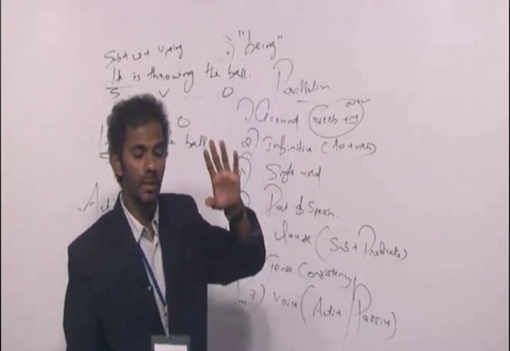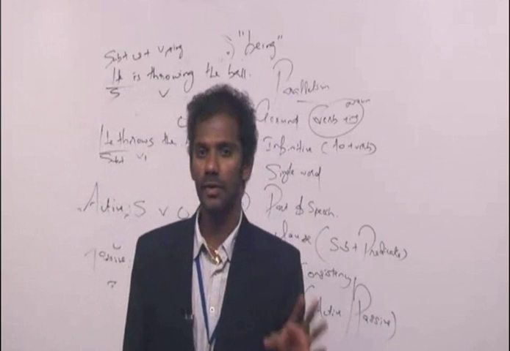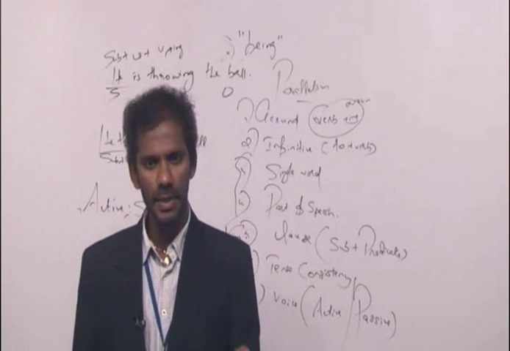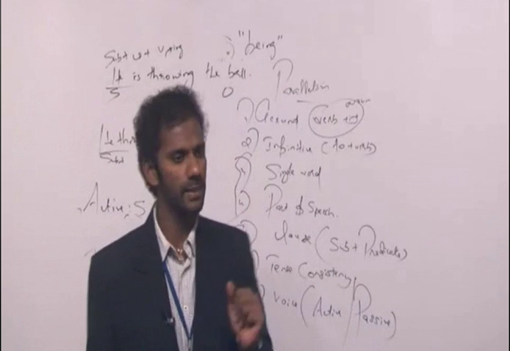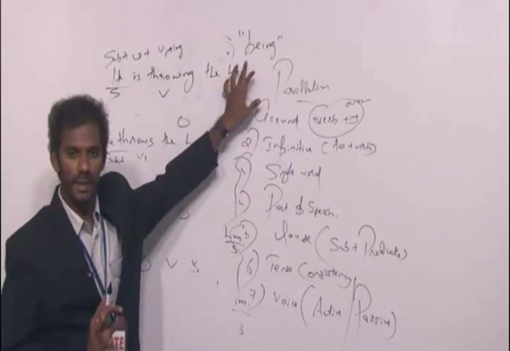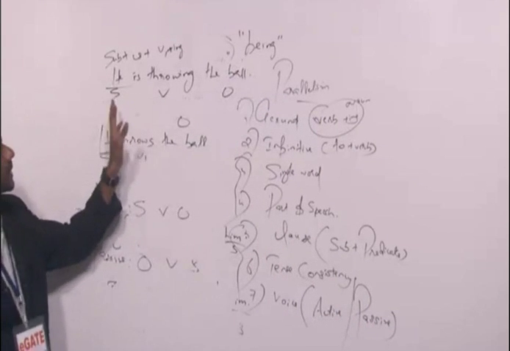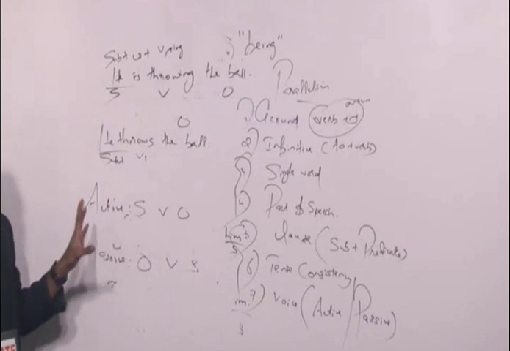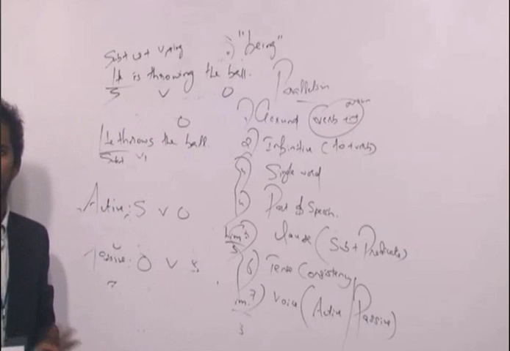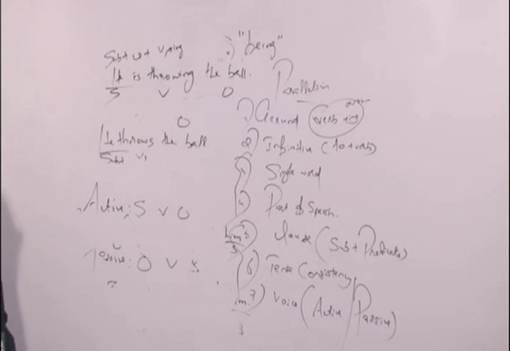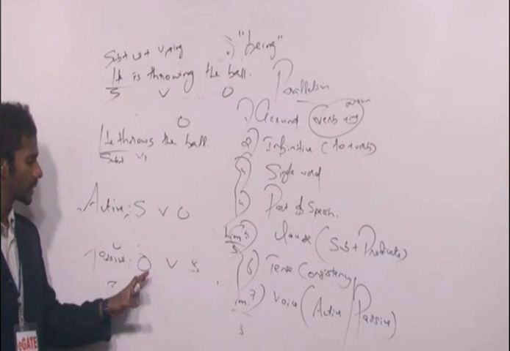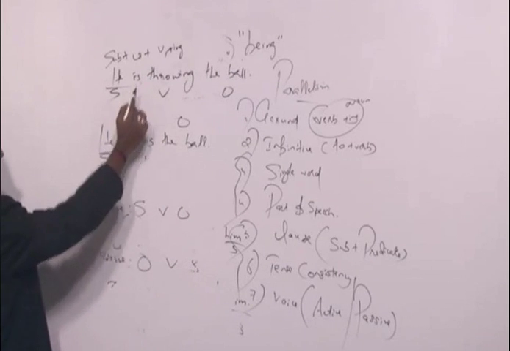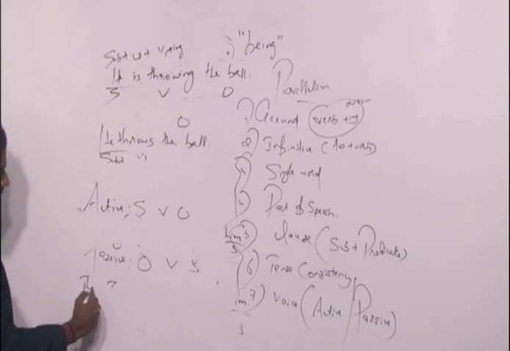Clear? While converting a perfect sentence from active to passive, use been, B-E-E-N. Whereas, while converting a continuous sentence from active to passive, use being. Clear? Fine. Now come to the same sentence. He is throwing the ball. Present continuous tense, active voice. So in passive voice also it must be, as I said, present continuous tense. Clear? Fine. Active voice, passive voice order is object, verb, subject. Clear? Fine. The object is ball. So this sentence in the passive voice becomes, the ball